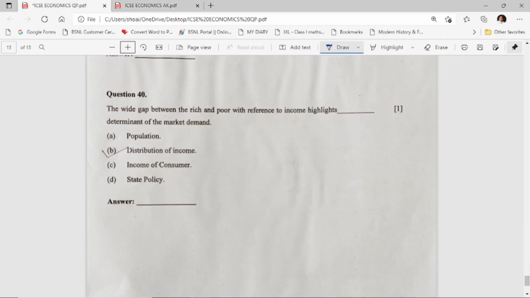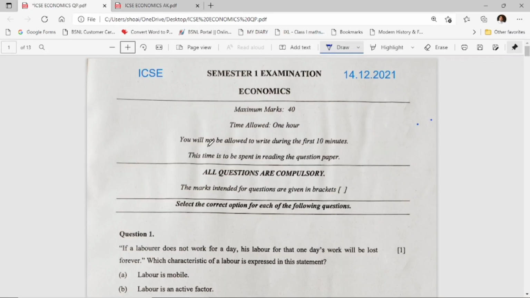Okay, so this is all from today's economics semester 1 examination. Please don't get confused, it is economics, not the economic application.